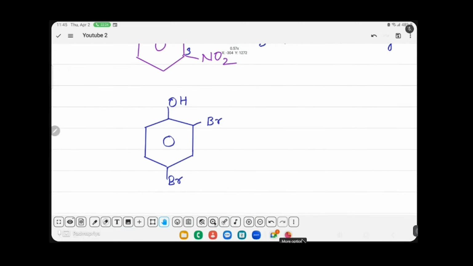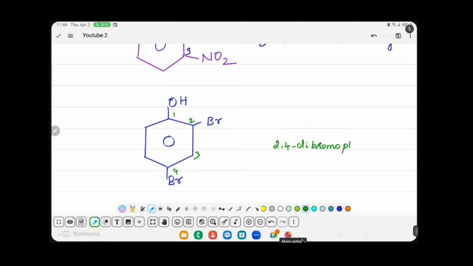In the compound, இது வந்து phenol. So functional group attached to the ring, so அப்போ இந்த compound name phenol. So in the positions 1, 2, 3, 4, these two are prefix groups. Bromo. எந்தெந்த position இருக்கு? 2, 4. So 2,4-dibromophenol is the IUPAC name of the compound.